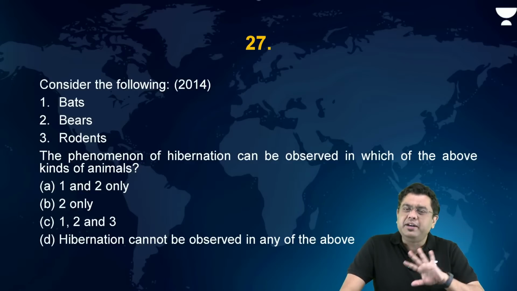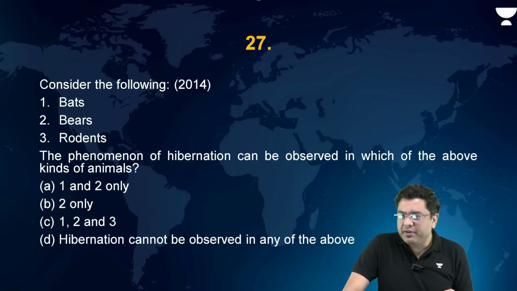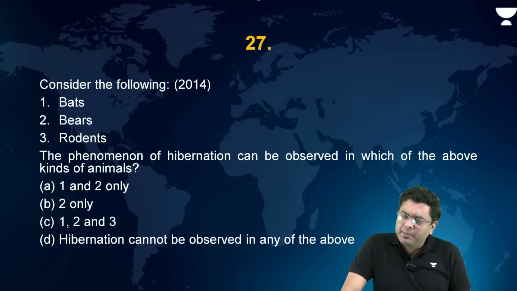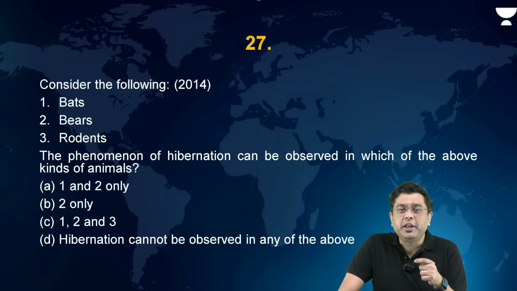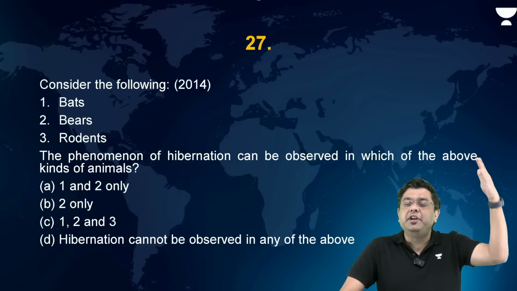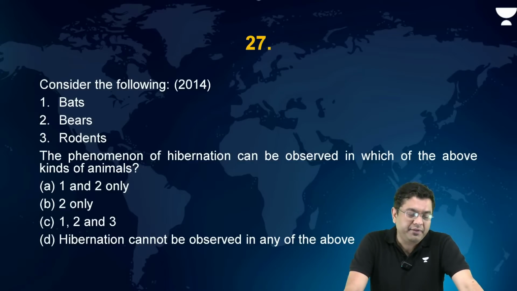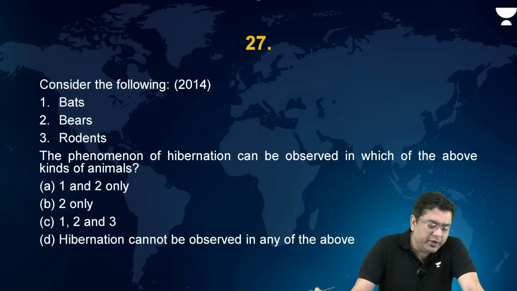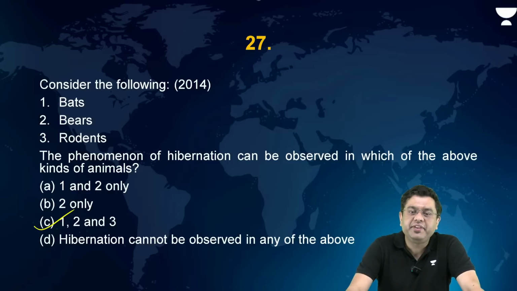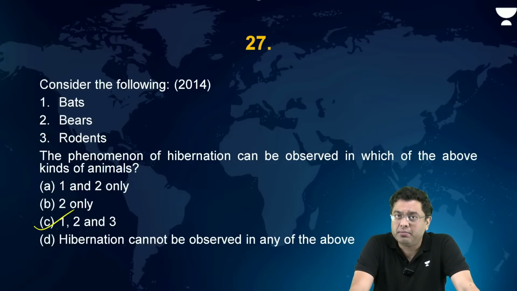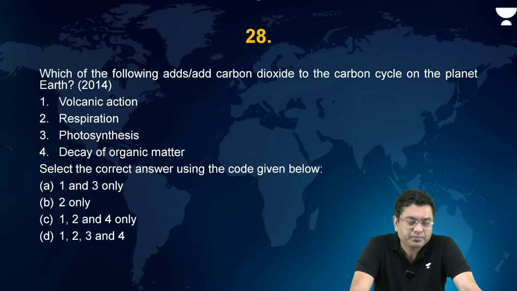All these three are different kinds of suspension activities indicated by the organisms in order to escape the harsh outside conditions. And you also have some of the microbes indicating the property of diapause, where there is an indefinite suspension of the bodily activities. So bats, bears, and rodents, all three will be able to hibernate. They all are known to have carried out hibernation in some form or the other. So C in this case will be the correct answer.